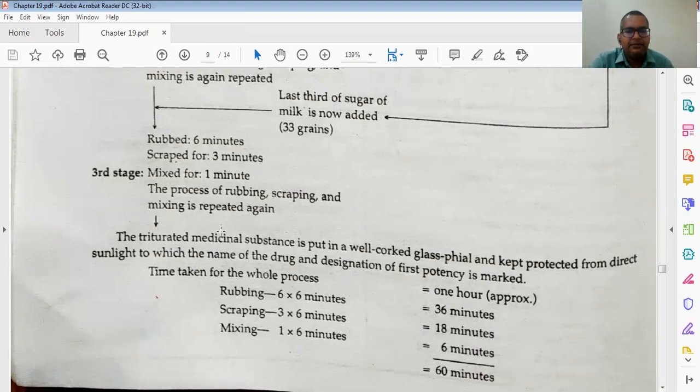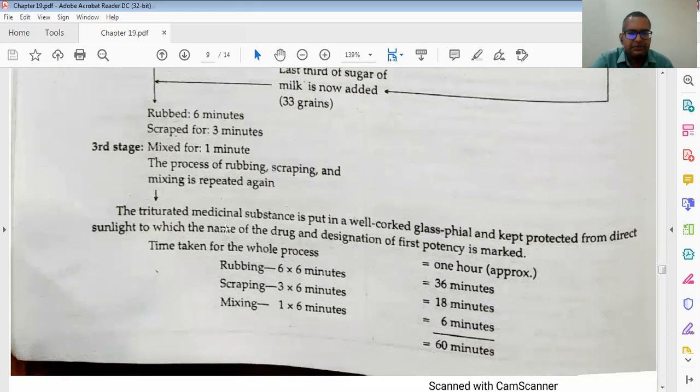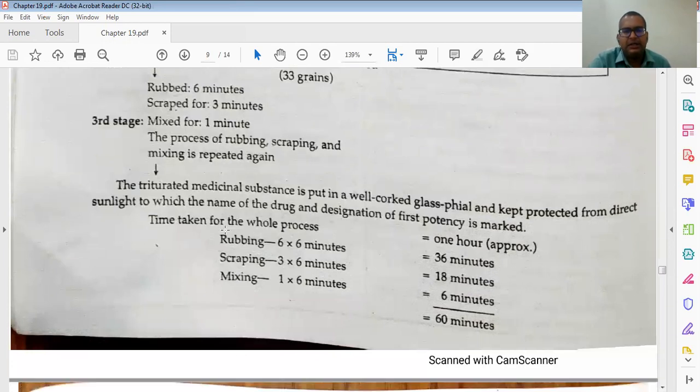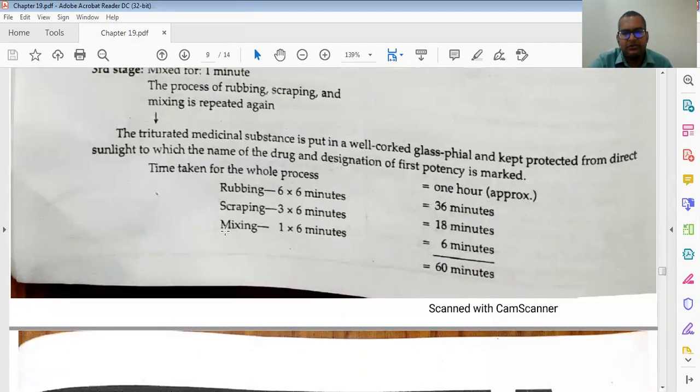The time taken for the whole process is: rubbing 6 minutes into 6, scraping 3 minutes into 6, and mixing 1 minute into 6. The total is 36 plus 18 plus 6, which is 60 minutes, 1 hour. We have already discussed this calculation. Sometimes it may be asked in a multiple choice question, such as the total scraping time or the total mixing time, so you can calculate all these things.